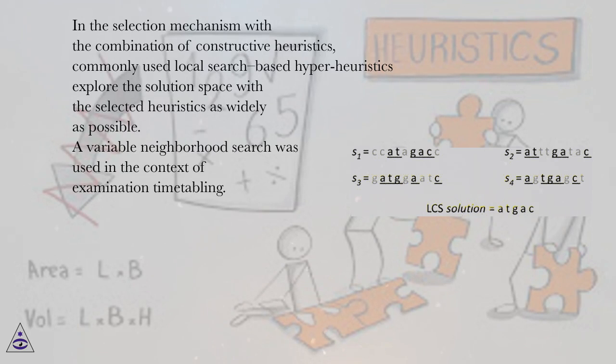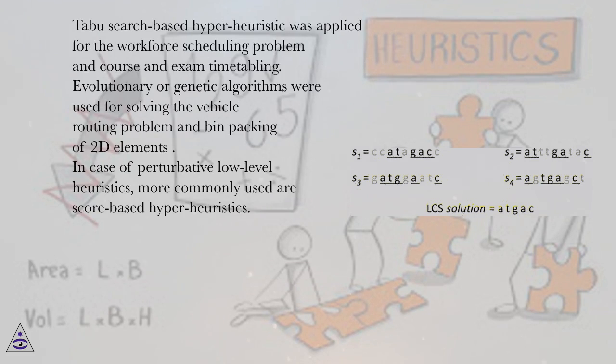In the selection mechanism with the combination of constructive heuristics, commonly used local search-based hyperheuristics explore the solution space with the selected heuristics as widely as possible. A variable neighborhood search was used in the context of examination timetabling. Taboo search-based hyperheuristic was applied for the workforce scheduling problem and course and exam timetabling. Evolutionary or genetic algorithms were used for solving the vehicle routing problem and bin packing of 2D elements.